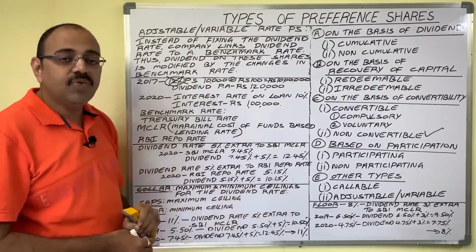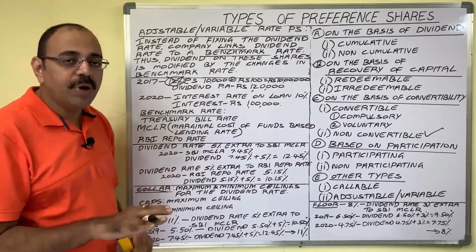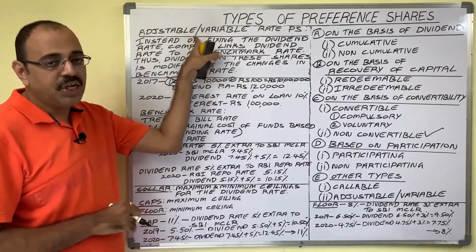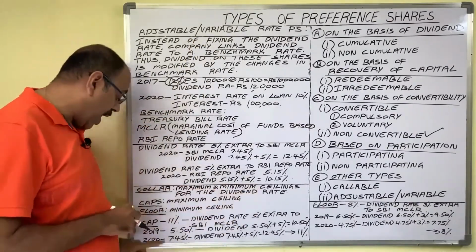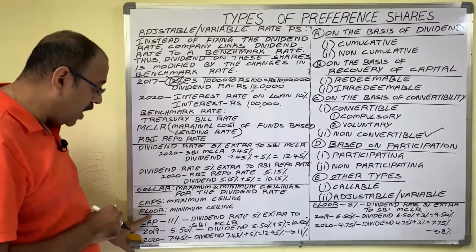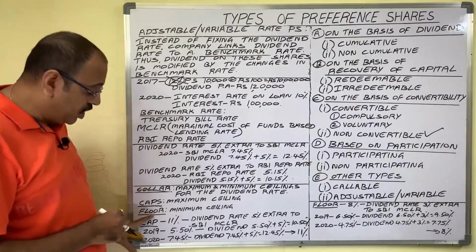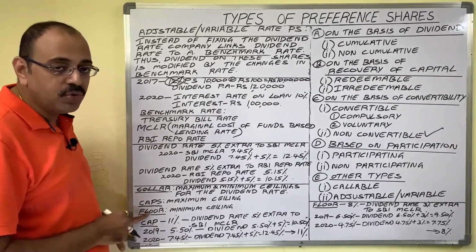Minimum ceiling means less than that percentage, the company should not pay dividend to these shareholders. Now, the maximum ceiling is known as cap and the minimum ceiling is known as floor. I'll give an example so you will get a complete idea about these two words.